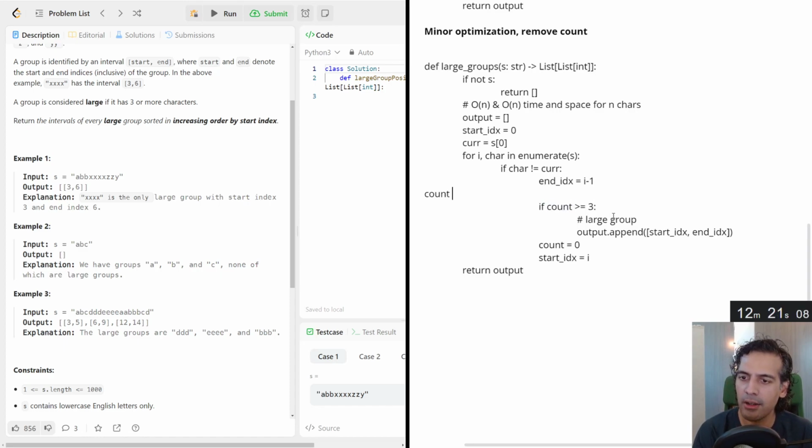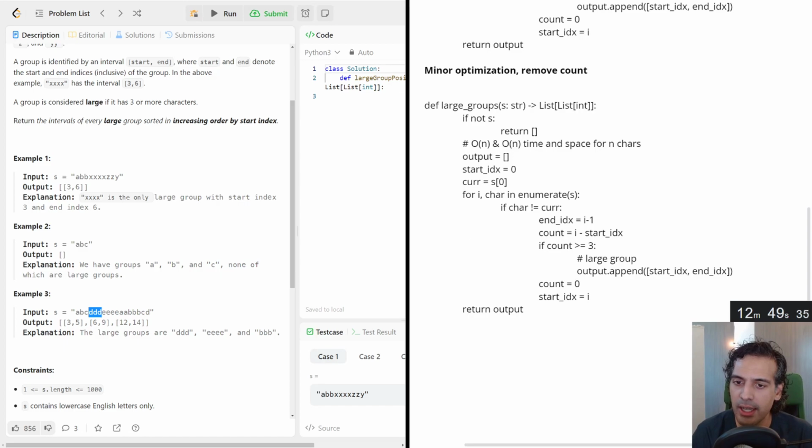We create the count, and the count is just equal to the end index minus the start index. So in the case of, let's say here, start index, end index is -1. So 5 minus 3 here would be just 2, but really it's 3. So we would have to add 1 more on top of it. But instead of just doing that, we can just take the current I, which is the next character in the string. This gets us to actually an interesting point.